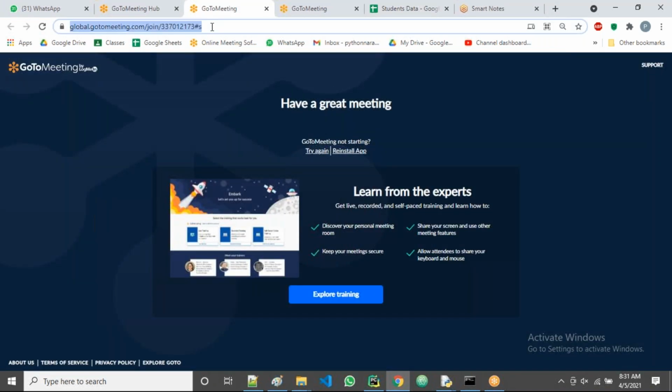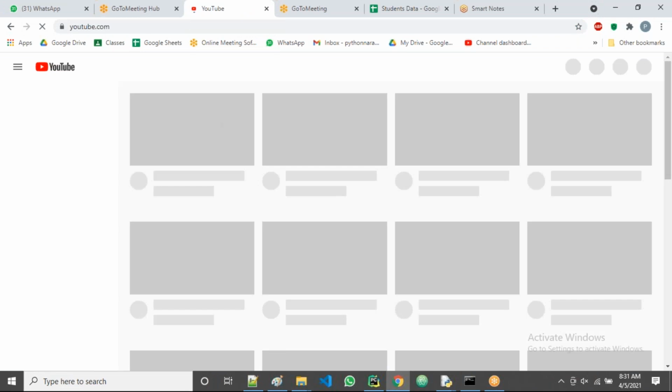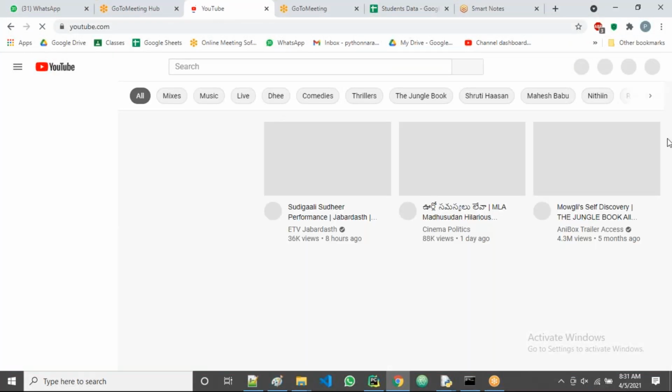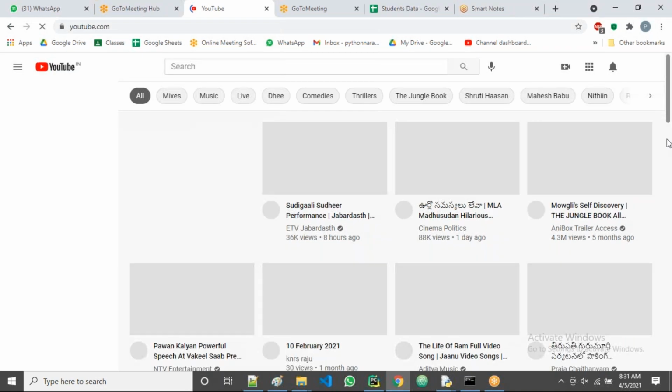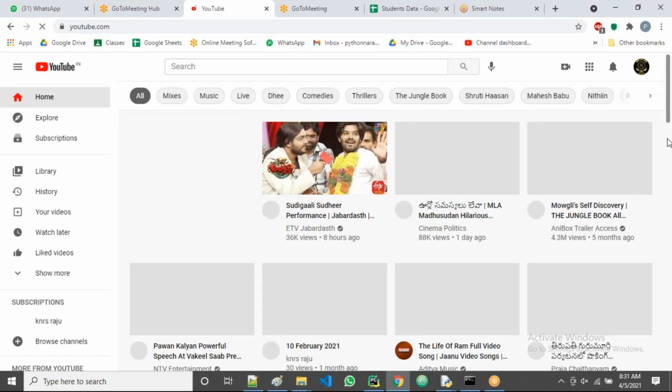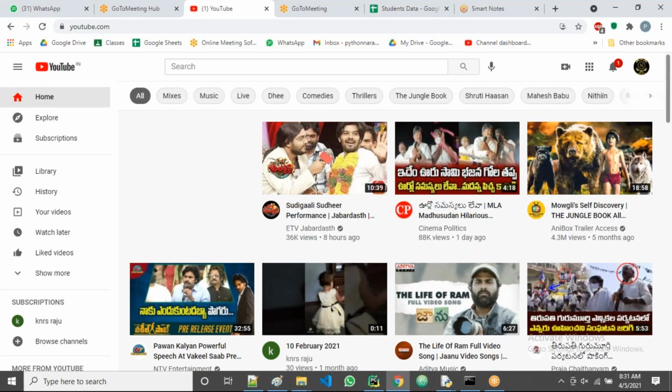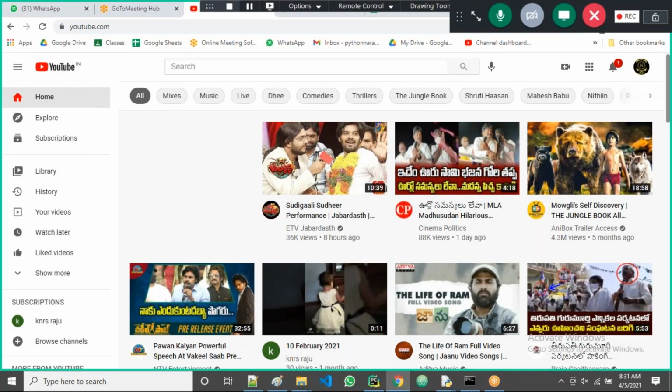Take YouTube or Facebook, anything, guys. Now all of you can observe here, for example. So this is called the front end part, guys. To develop this front end part, what do we use?